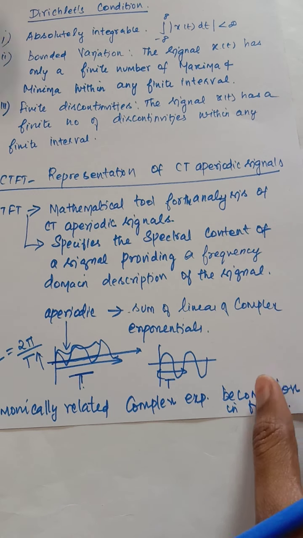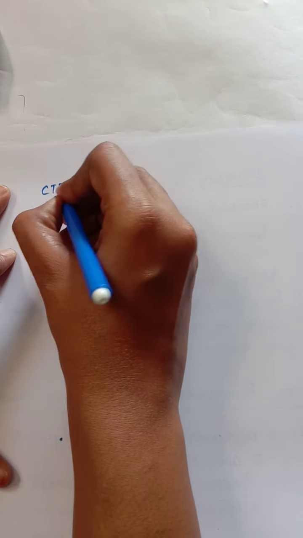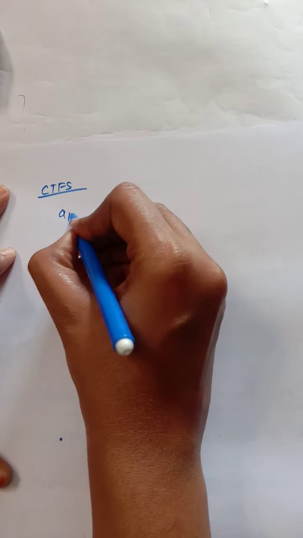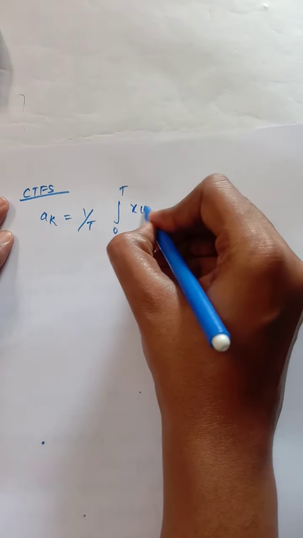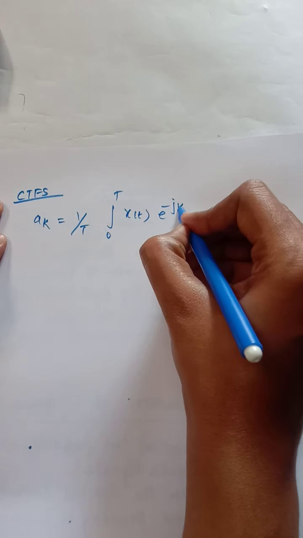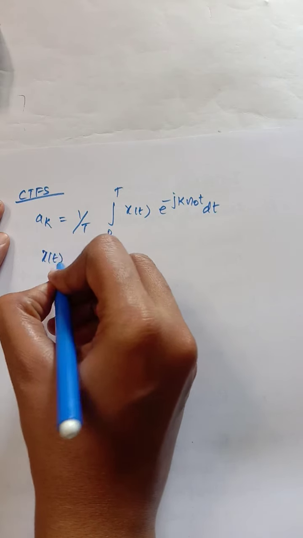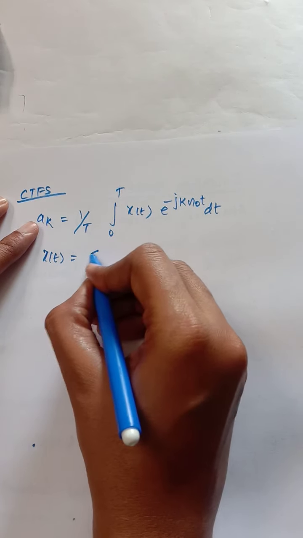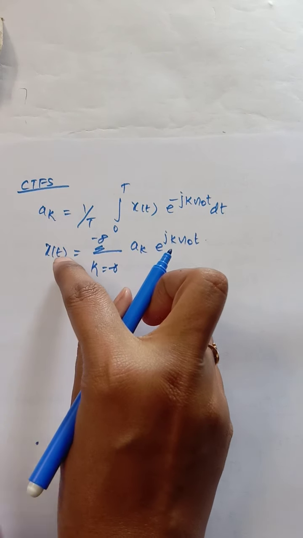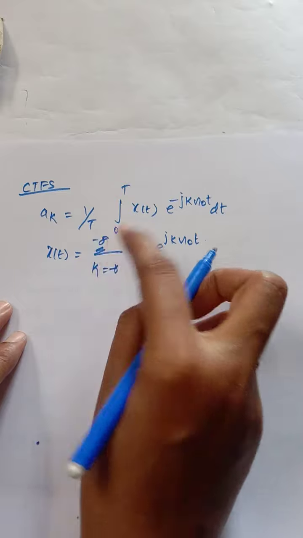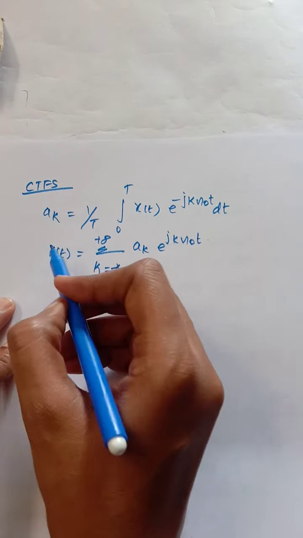Here I will write the CTFS formula. What is the formula for CTFS? a k equals 1 by T integral 0 to T x of t e power minus j k omega naught t dt. After finding this Fourier coefficient, we find x of t as the sum over k equals minus infinity to plus infinity of a k e power j k omega naught t. So this is the Fourier series.